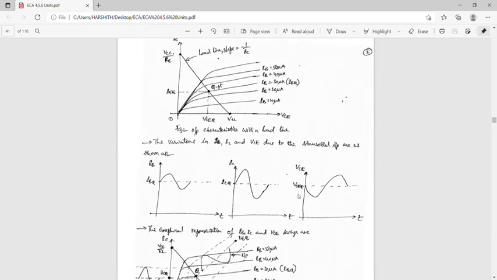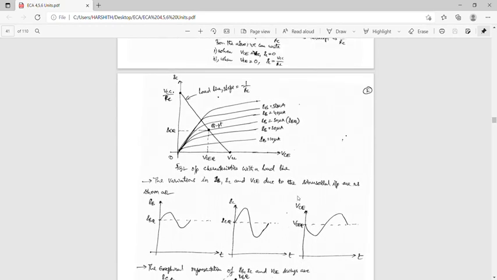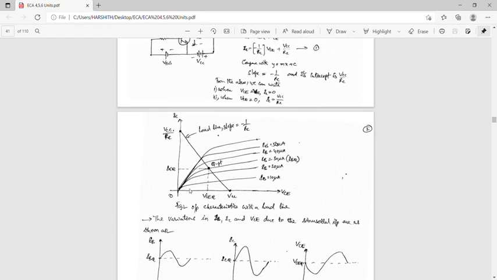These 2 points can be located in this graph to draw the straight line on the output characteristics. Such a line, having the slope of the reciprocal of the load resistance, drawn on the output characteristics is called the DC load line. This is the DC load line.